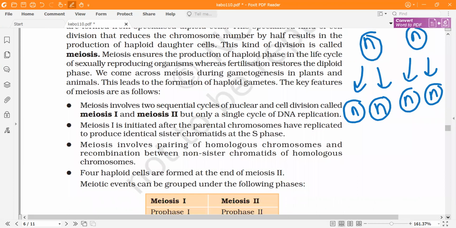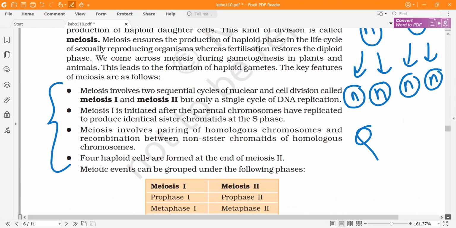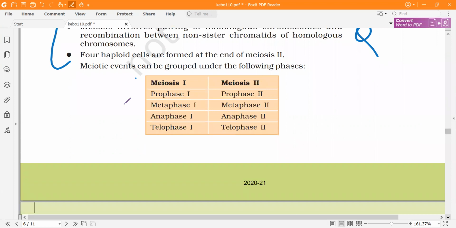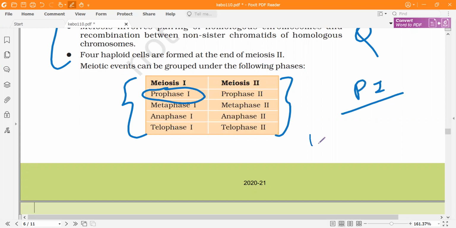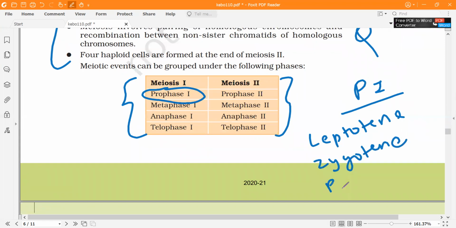Okay, so this you can read, basically what happens. It is important for questions. So now I'll just explain what will happen in meiosis. These are the phases. If you understand prophase 1, everything is very easy. Prophase 1 has different phases: leptotene, then zygotene, then pachytene, then diplotene, and then diakinesis.